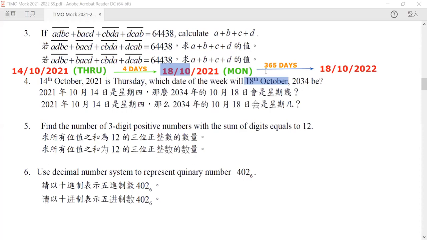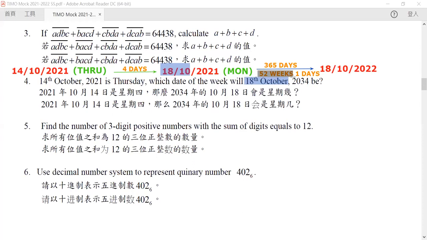Now we know that 365 days is exactly equal to 52 weeks plus 1 day. The weeks are not important at all, because after a week, if you are on Monday, it will always give you back a Monday.